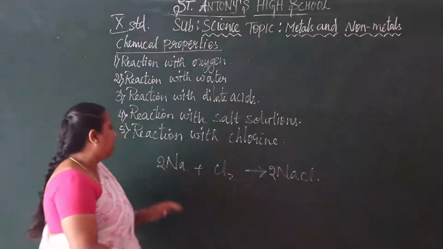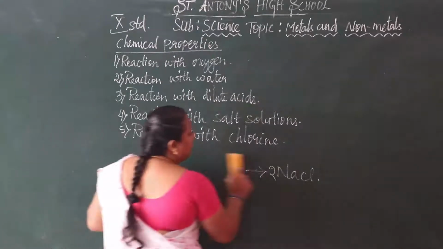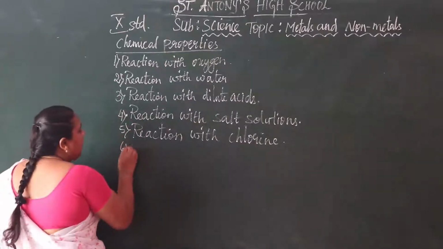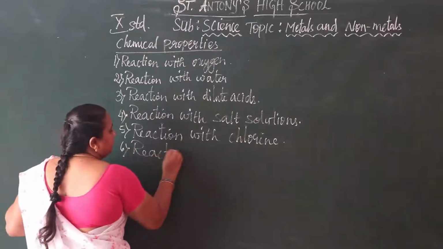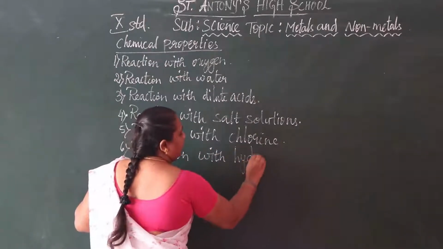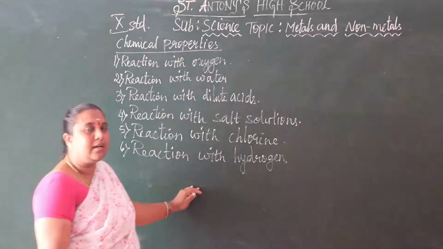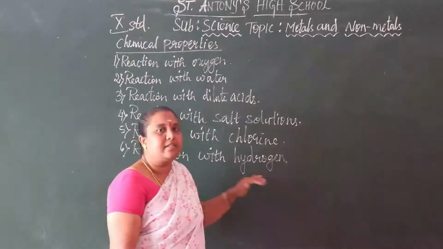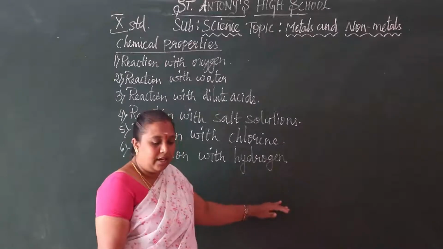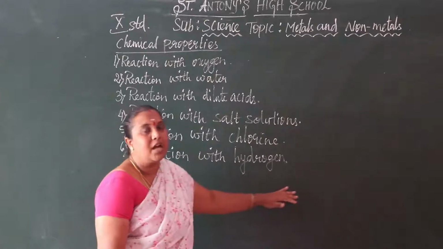Understood, children? Next we move on to another chemical property. What is the chemical property? That is the last one: reaction with hydrogen. Metal reaction with hydrogen gives metal hydrides. Here we can take the example of sodium reaction with hydrogen, it gives sodium hydride.